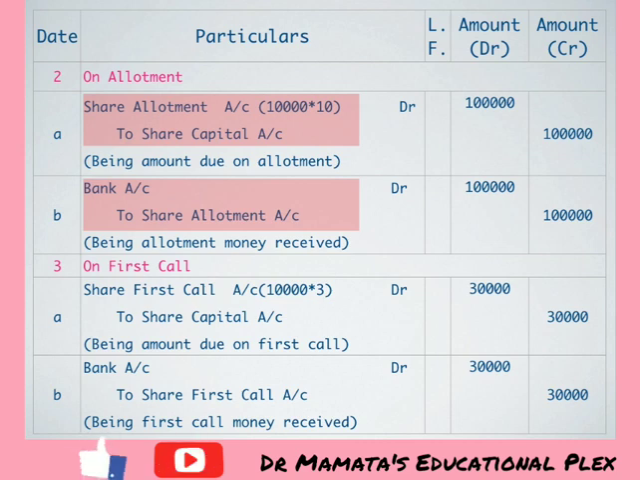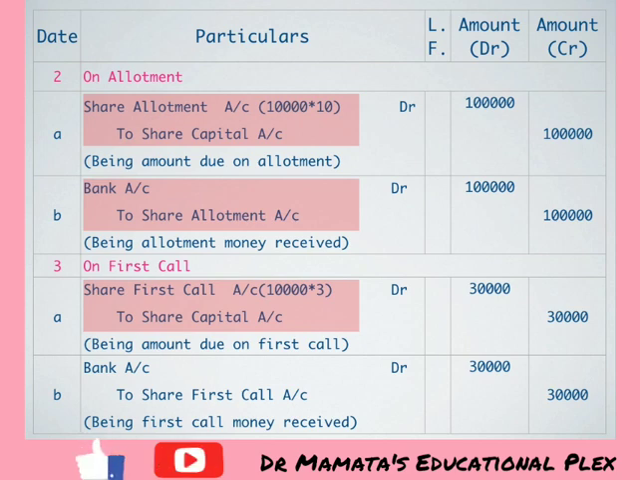Then we will proceed our journal entries on our first call. On our first call, first entry will be of amount due. The entry for first call will be share first call account debit to share capital account. On first call, 30,000 rupees were due, as 10,000 share into 3 rupees on first call. So 30,000 rupees being amount due on our first call. I have written narration here.